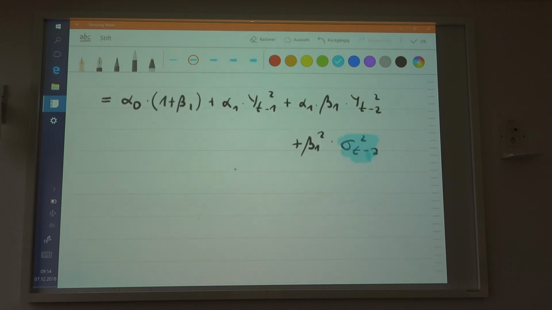Let me just illustrate what I'm going to replace that with. So sigma t minus 2 squared is going to be equal to alpha 0 plus alpha 1 times yt minus 3 squared, plus you have beta 1 times sigma t minus 3 squared.